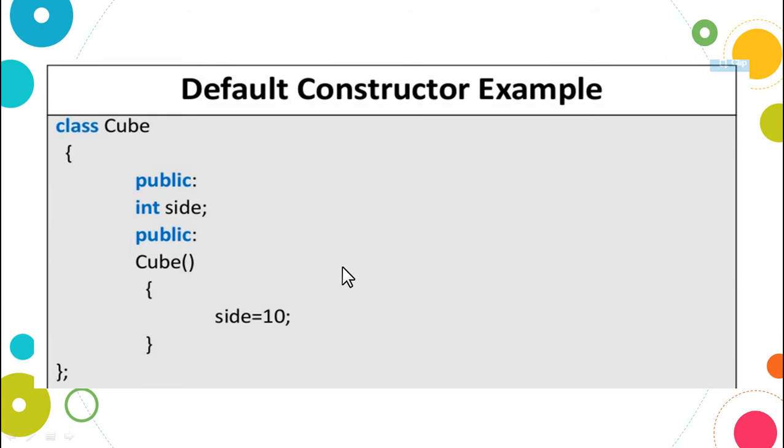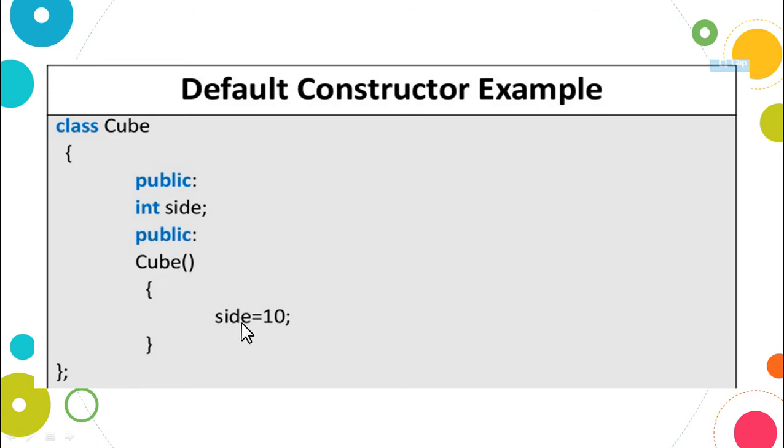The name of the class is cube. In the public section, I have a variable of integer type. The name of the variable is side. In the public section, I also have a constructor because it has the same name as the class name.